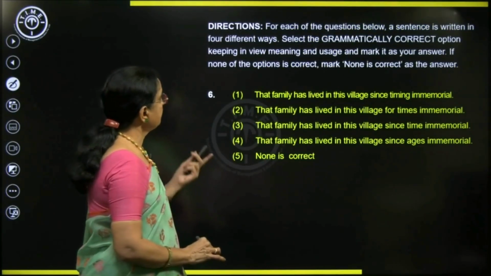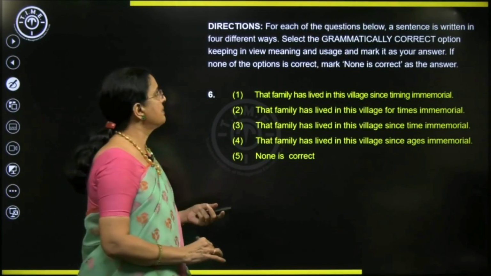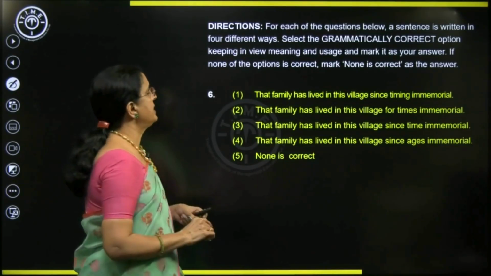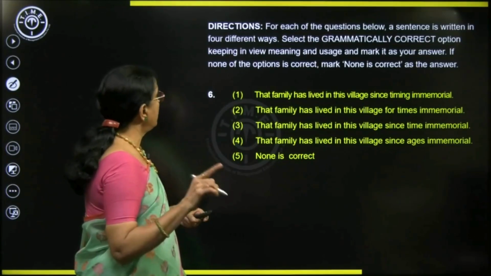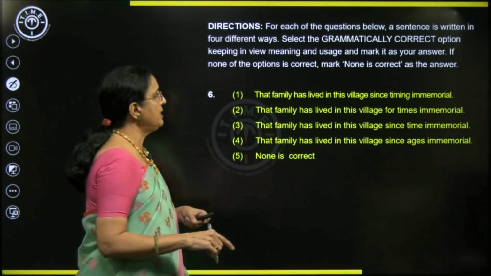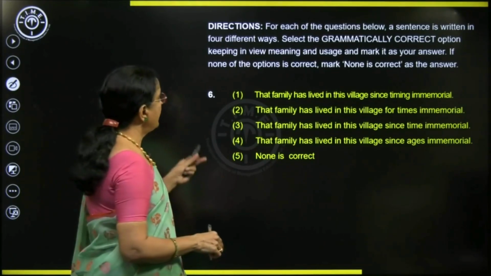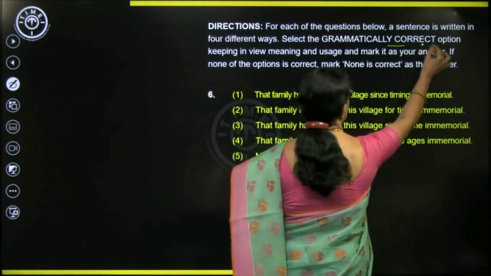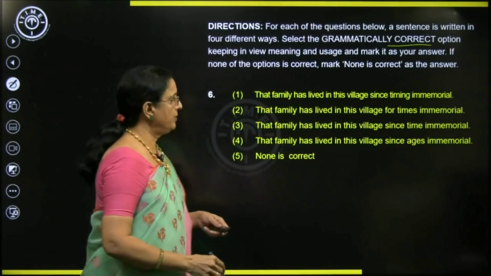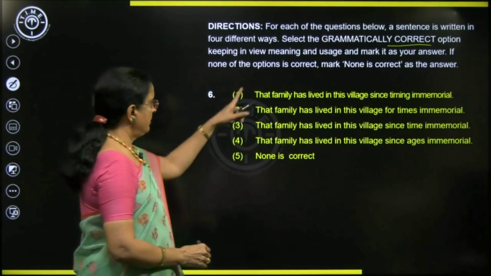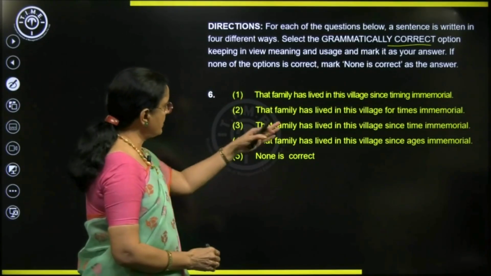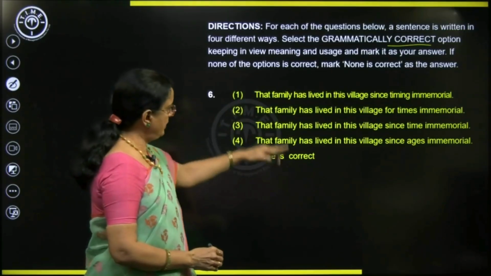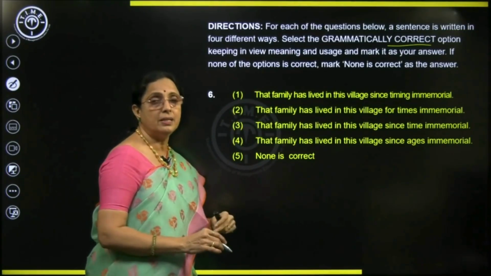Next one. What should we do? Change in the directions. For each of the questions below, a sentence is written in 4 different ways. Select the grammatically correct option, keeping in view meaning and usage, and mark it as your answer. If none of the options is correct, mark none is correct as your answer. So, grammatically correct sentences. Look at the 4 sentences. All the 4 sentences have almost similar words, so read them in comparison. That's how you don't miss the correction.